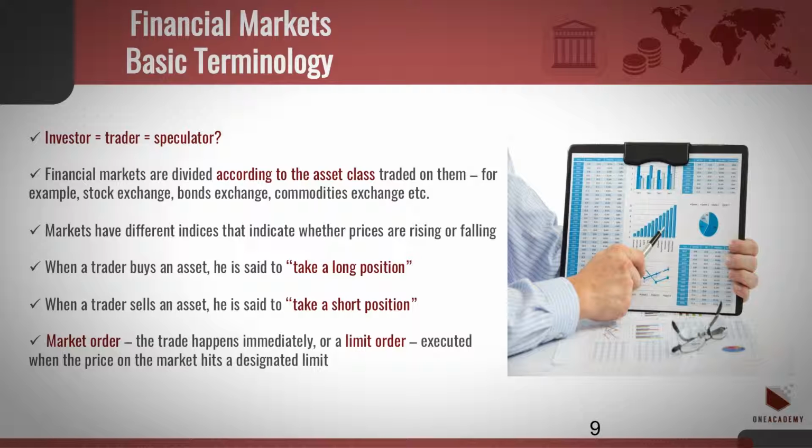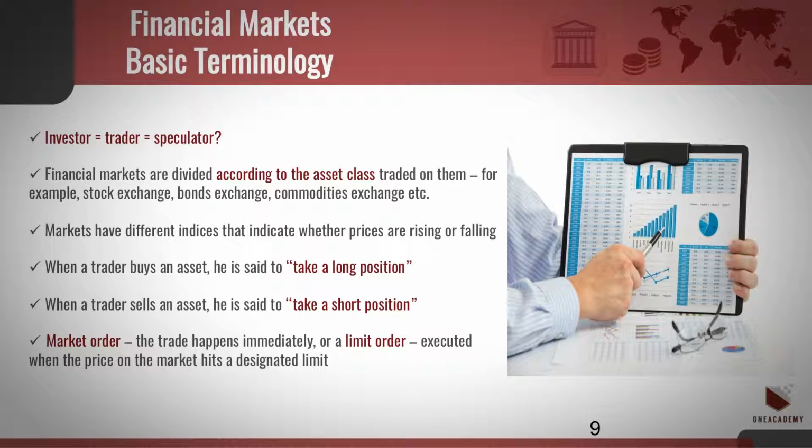Financial markets are divided according to the asset class traded on them, e.g., equities exchange, bonds exchange, commodities exchange, etc. Markets have different indices that indicate whether prices are rising or falling: S&P 500 index, Dow Jones index. When a trader buys an asset, he is said to take a long position or go long in that asset. When a trader sells an asset, he is said to take a short position or go short in that asset.